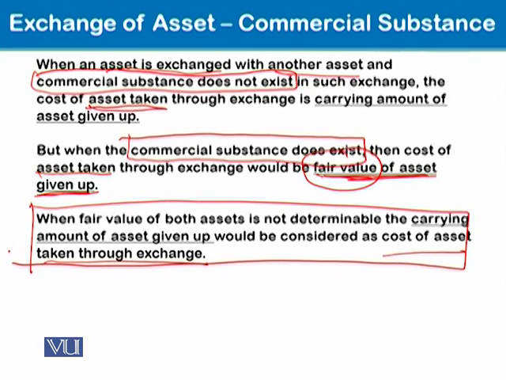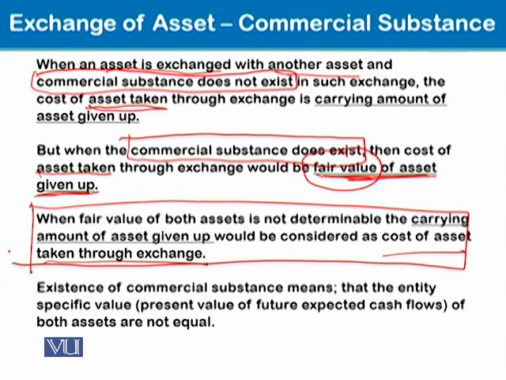Now comes what is commercial substance. Existence of commercial substance means that the entity specific value, now it's a little technical thing, entity specific value, which is the present value of future expected cash flows associated to that asset, are not equal. Okay. So in this case, we will say that commercial substance is existing.